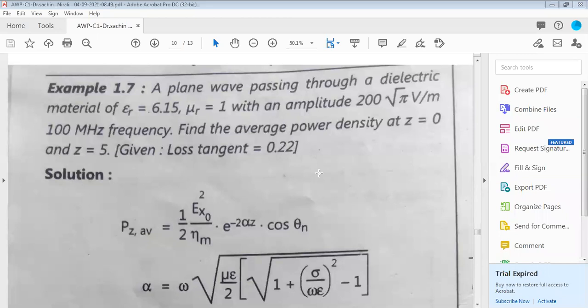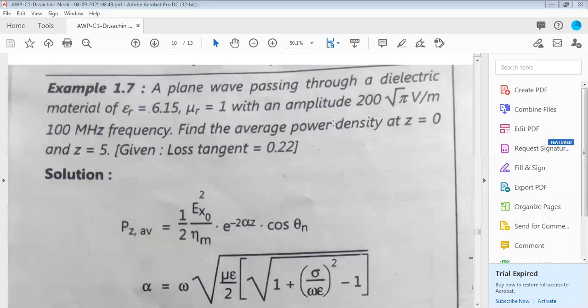Okay, so a plane wave passing through a dielectric material of epsilon r equal to 6.15, mu r is 1, with an amplitude of 200 root 5 volts per meter, 100 megahertz is the frequency. Find the average power density at z equal to 0 and z equal to 5. Loss tangent is 0.22. So this is numerical number 7. Here what you need to calculate is the P average, the average power density.